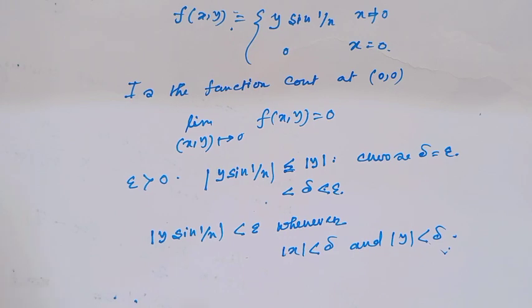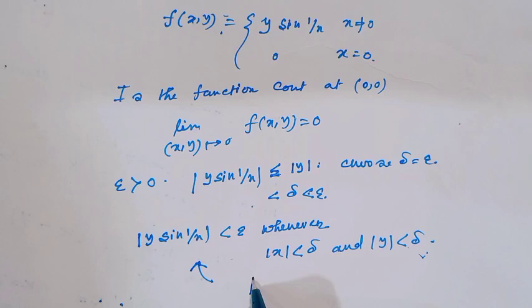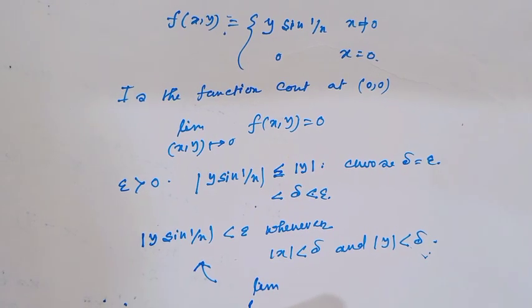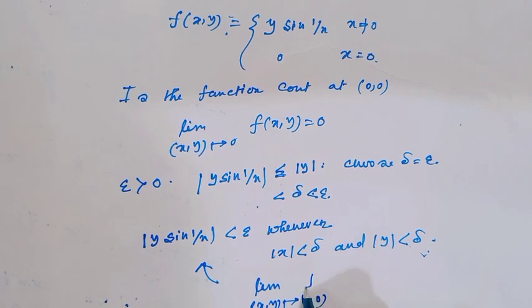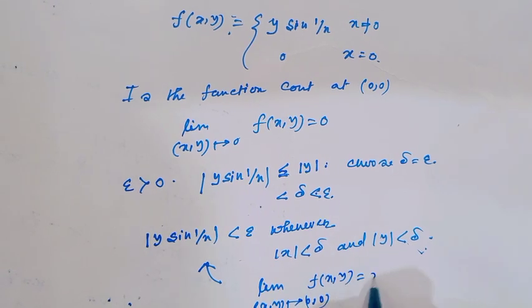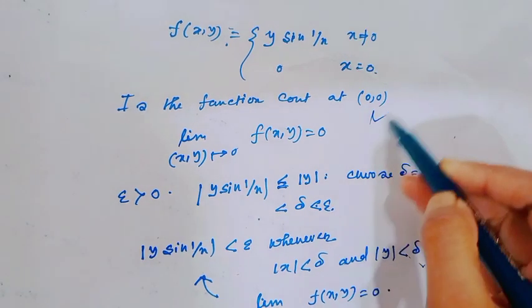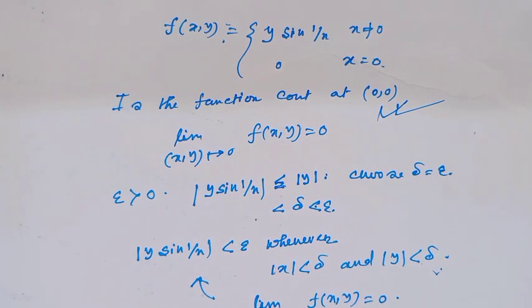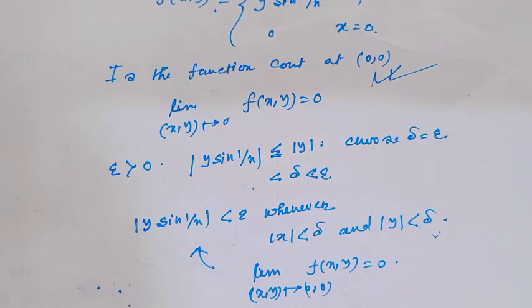This condition has been satisfied. Therefore, by the epsilon delta definition we can tell the limit as (x, y) goes to (0, 0) of f(x, y) equals 0. Therefore, the function is continuous at the point (0, 0), because at the point (0, 0) this value is 0 also.